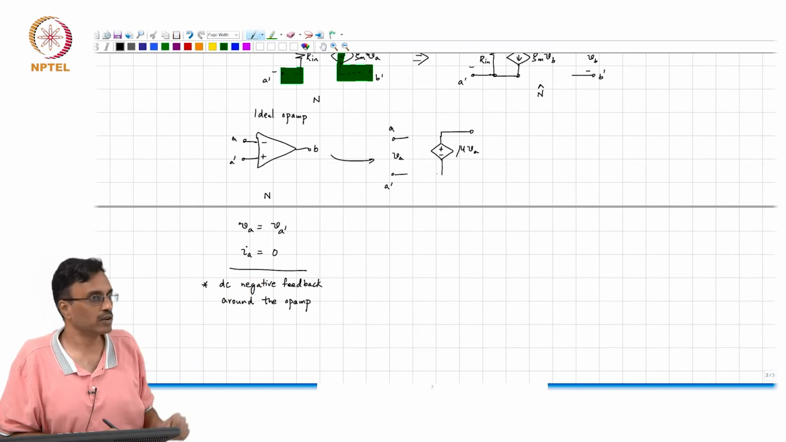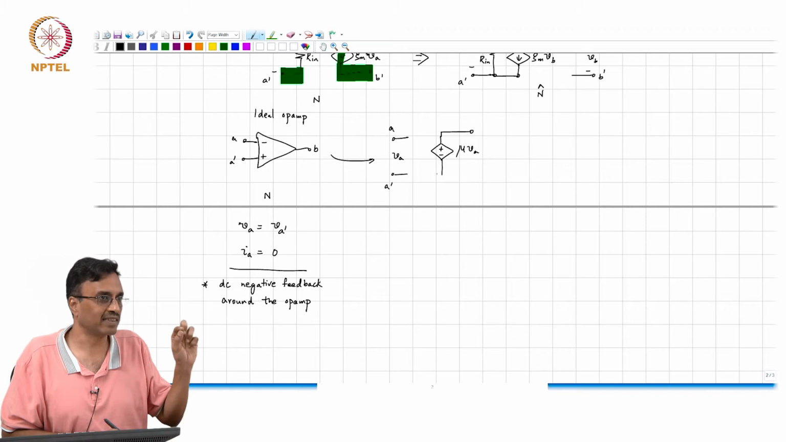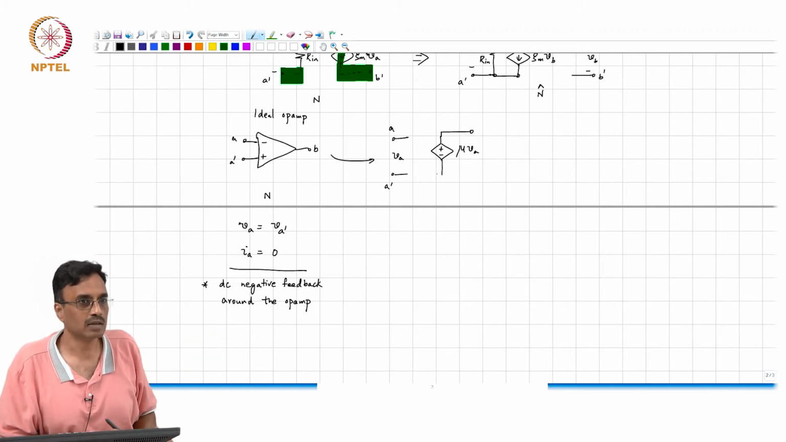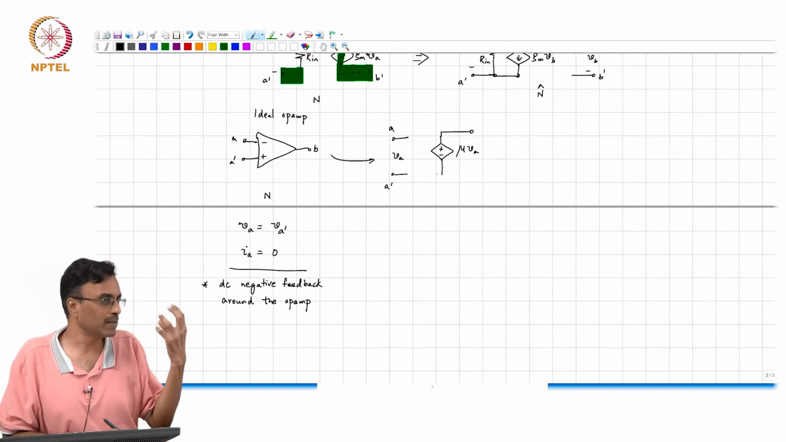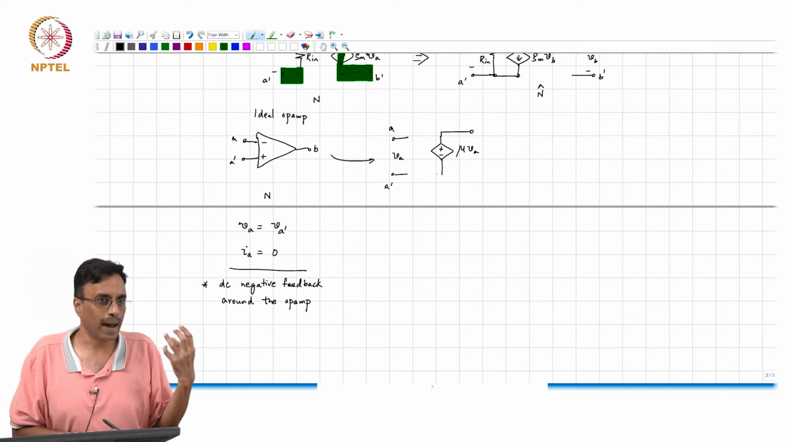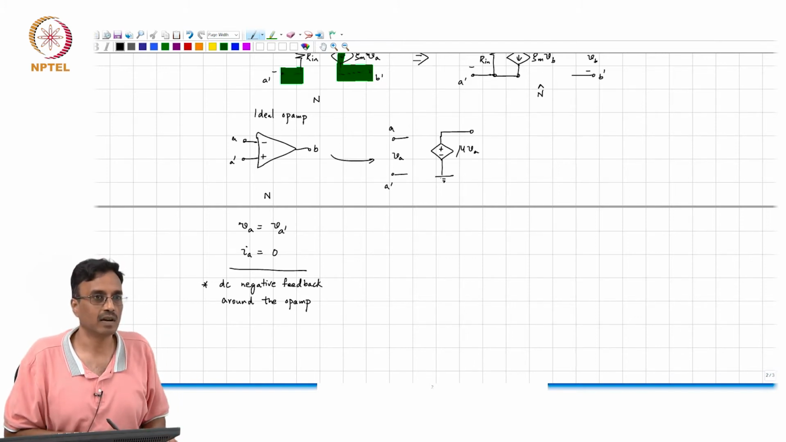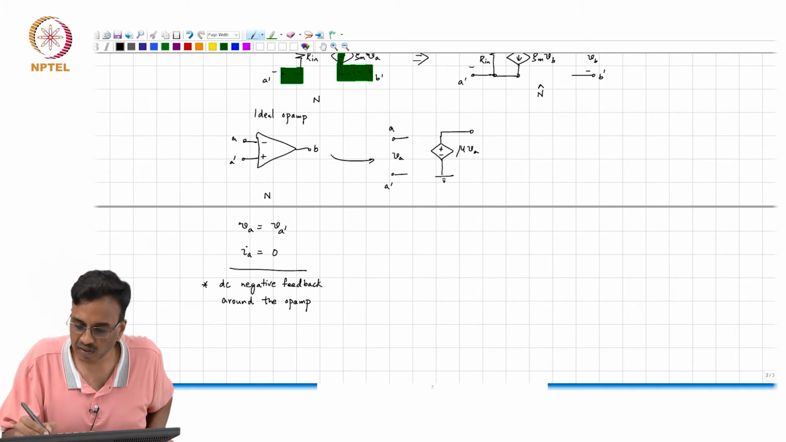Well, from the picture you see that it is only B which is accessible. What is happening to B prime? B prime is internal to the op amp and is therefore not accessible. It is a ground, but it is internal to the op amp and not accessible. So, this is B.